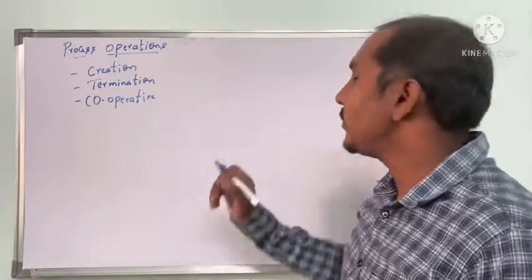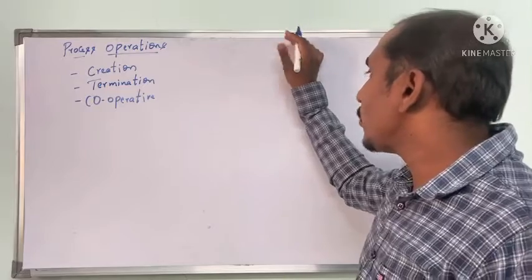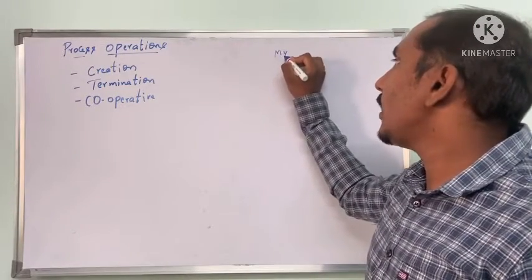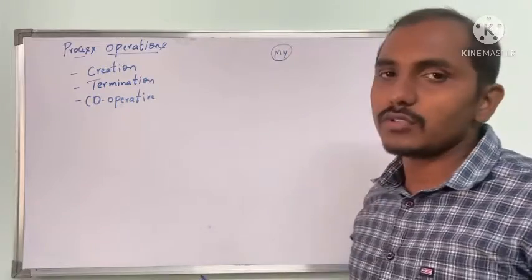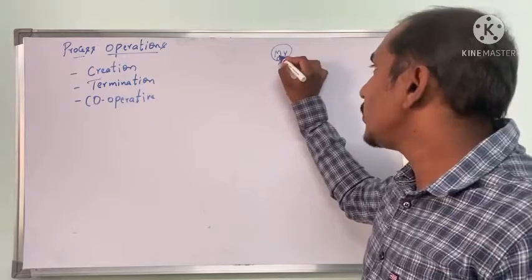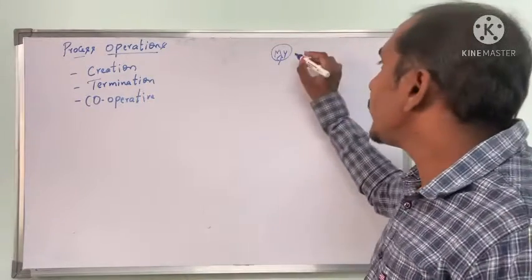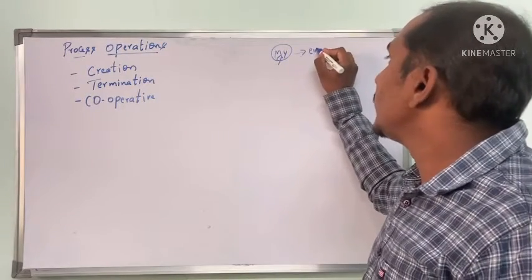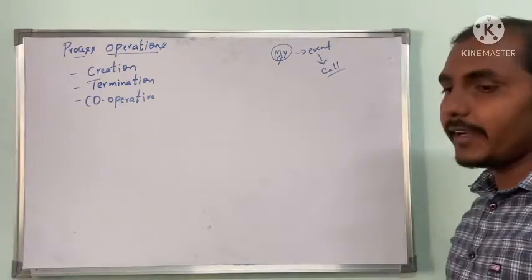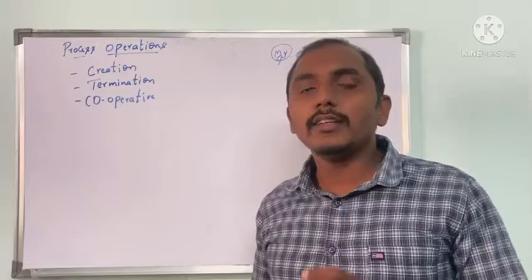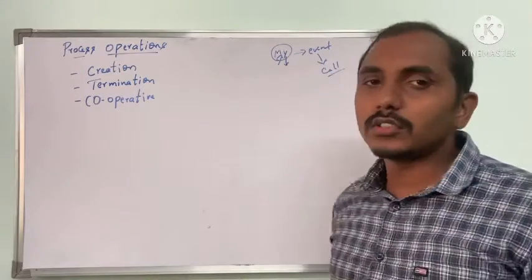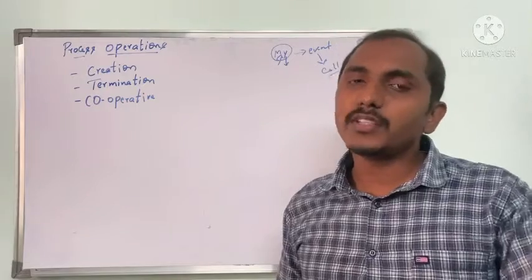For example, on the desktop you will see many icons, like My Computer and icons for many other programs. When you click on any icon, you are generating an event, or a system call, telling the operating system that you want to execute this process.